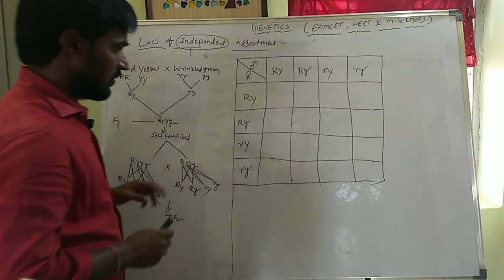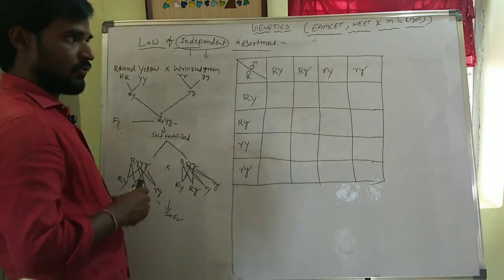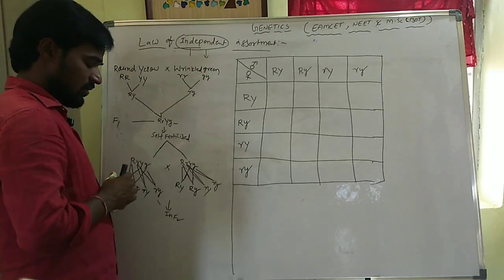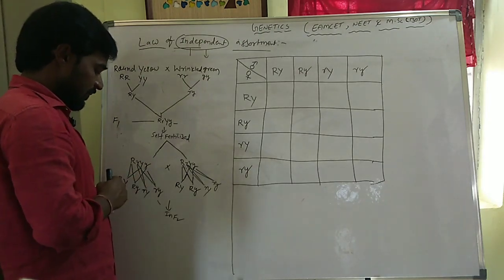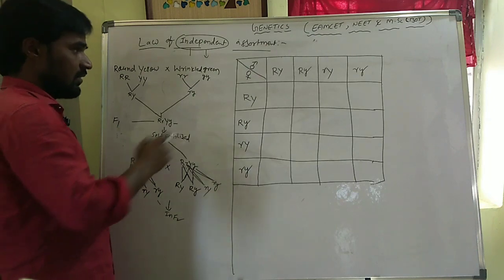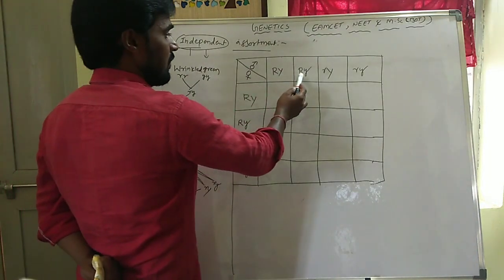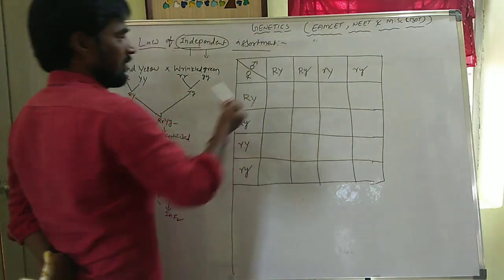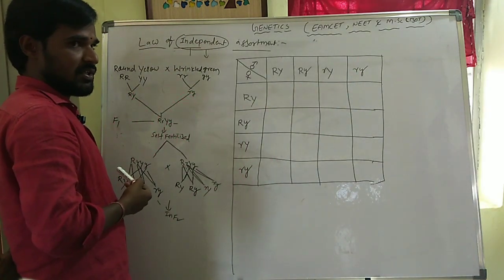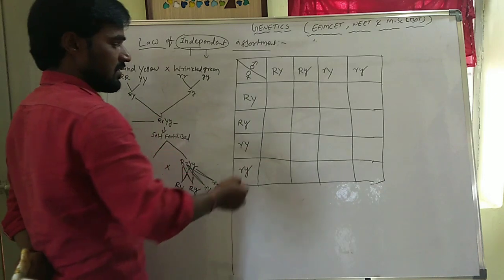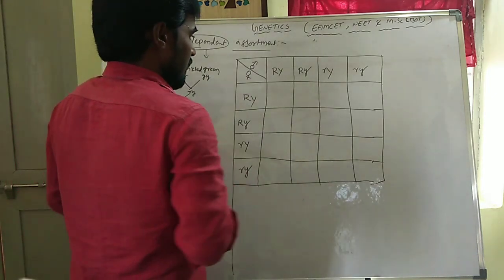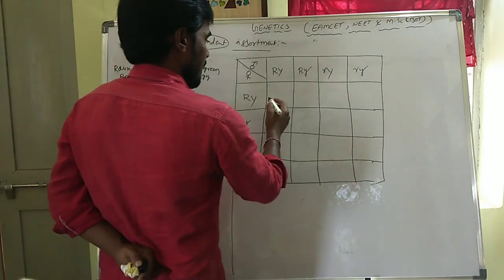Before we draw the Punnett square, we have to form the gametes. We have to write the gametes. So the gametes are capital R, capital Y, capital R, small y, small r, capital Y, small r, small y. This is a self-fertilization. That is why the same gametes will be on both sides. So fill the Punnett square.